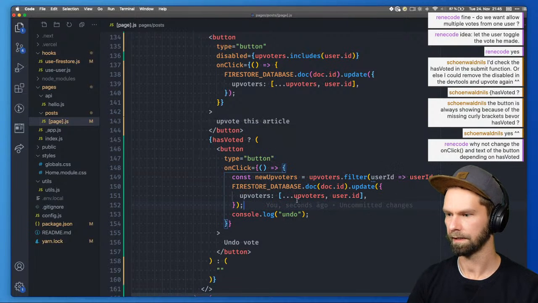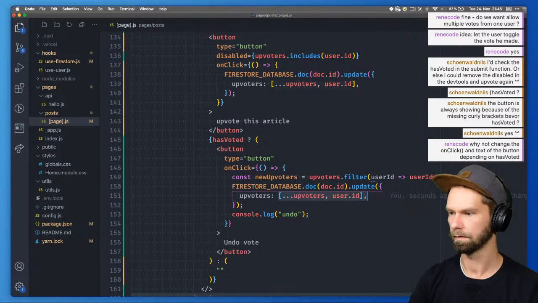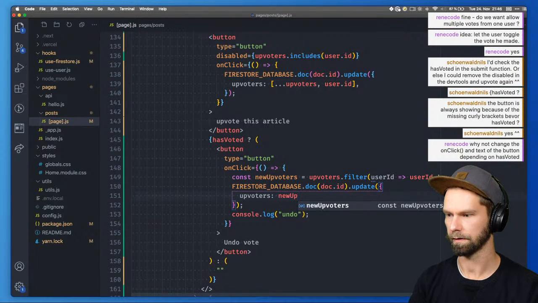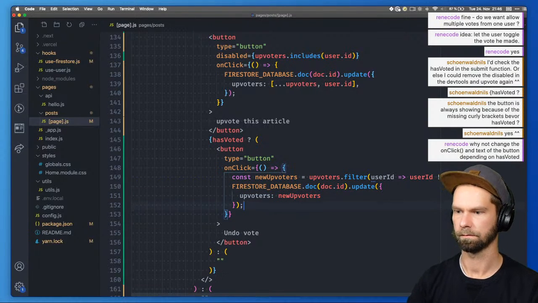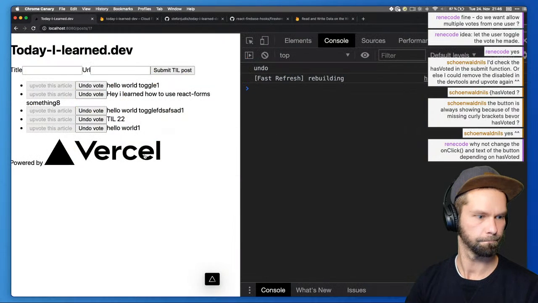Doc ID update app folders, new app folders. All right, let's see.